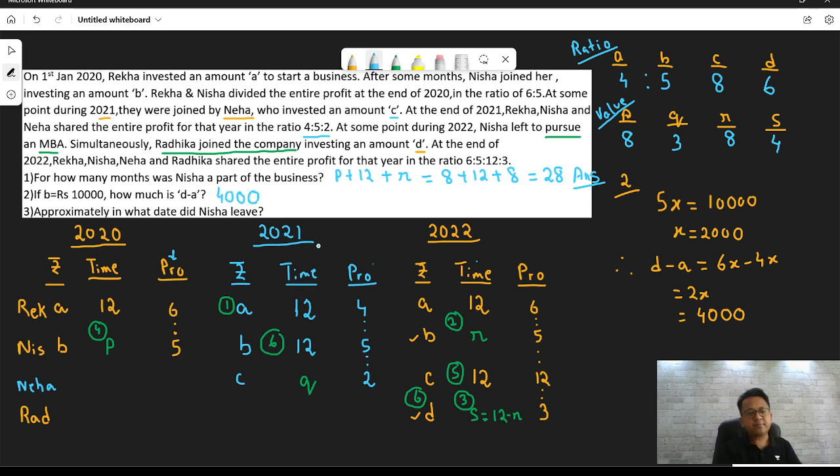4,000. Next. Approximately on what date did Nisha leave? Nisha left in the year 2022. Okay. R. What is the value of R? R is 8. It's an actual value. 8 means after completion of 8 months. Meaning you have left. You were there for the first 8 months. First 8 months means you were there till August. So you left on September 1,